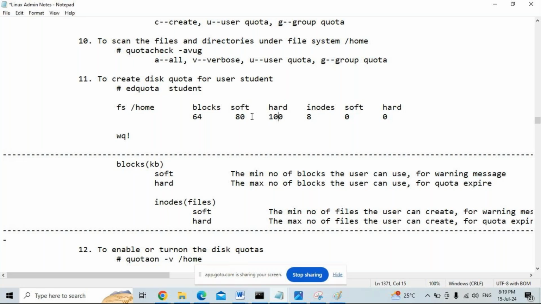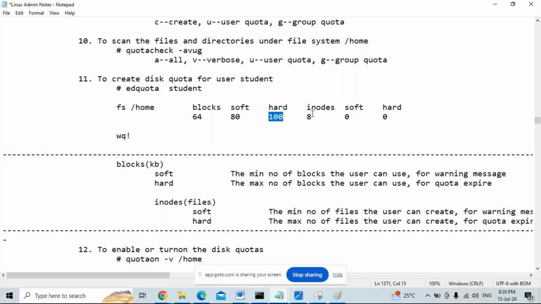Hard limit is always more than the soft limit. Soft limit for warning message, hard limit for quota expiry. Once the user reaches the soft limit of 80 blocks, that gives a warning message. Ignoring the warning messages, once he reaches 100 blocks, the quota will be expired. That gives the error that the quota is full, or cannot create the file because you reached the quota.